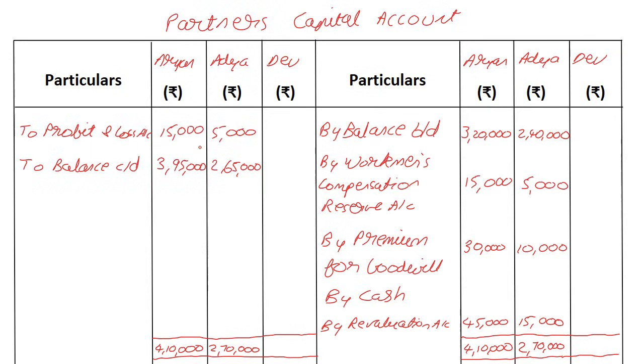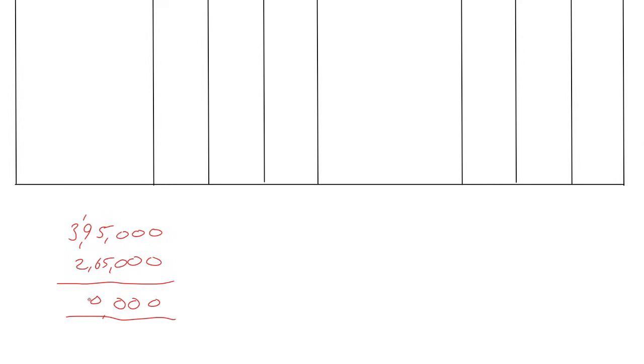Now I've got the capitals of the original two partners: 3,95,000 and 2 lakh 65,000. I will add both of them, and 6,60,000 is what we're going to get as a total.